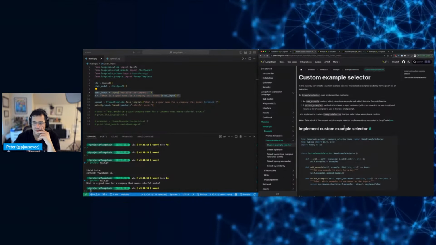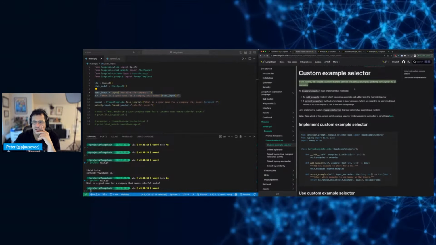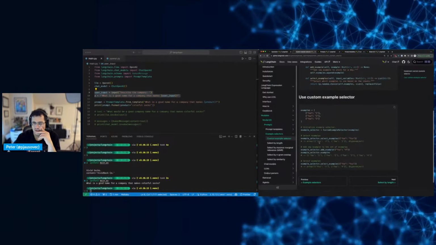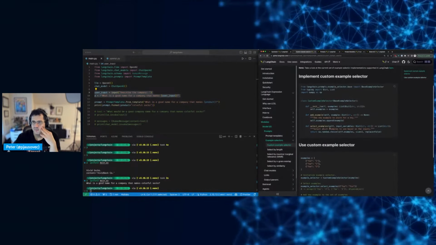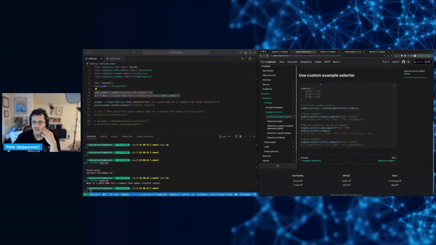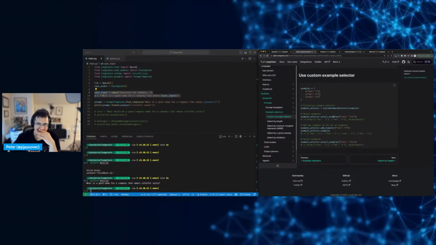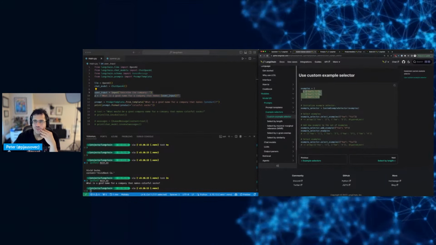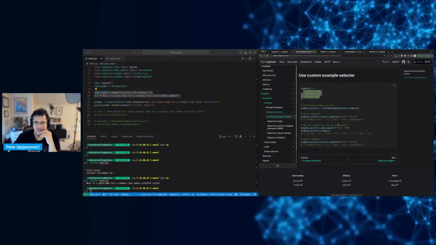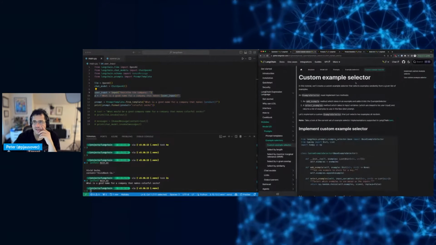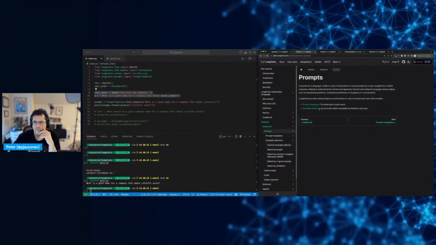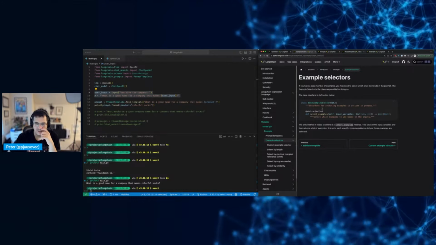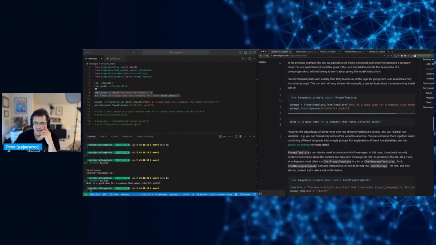I want to see an example. There you go. Custom example selects randomly from a given list of examples. I would love if this would be more like a specific example on how I would use this, not just foo 1, 2, 3. Okay, but I guess these would be some prompts, or I guess examples. Trying to figure out what is an example in this context, but we'll see. We'll hopefully get to it.